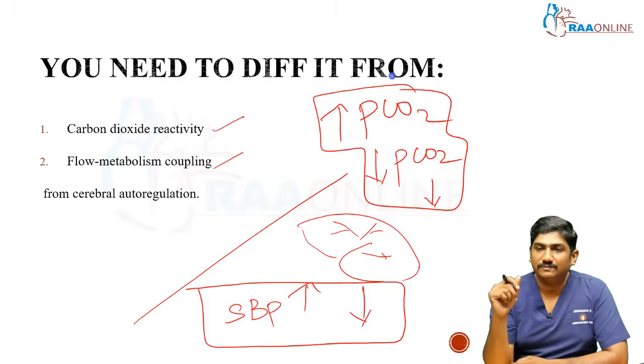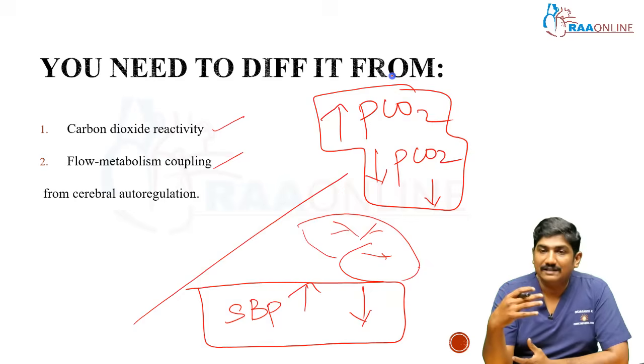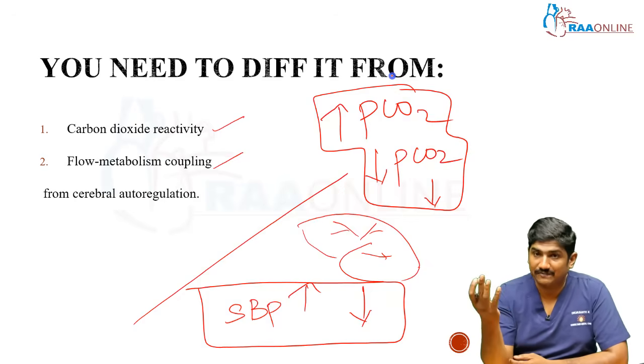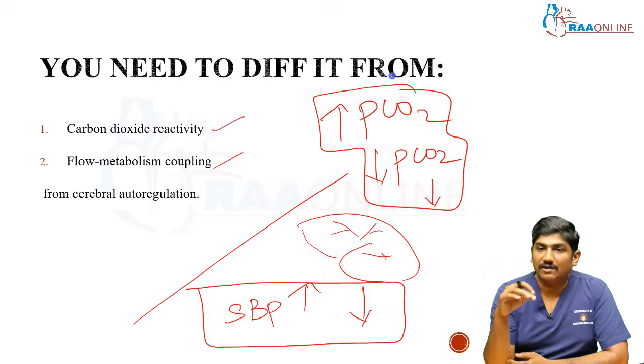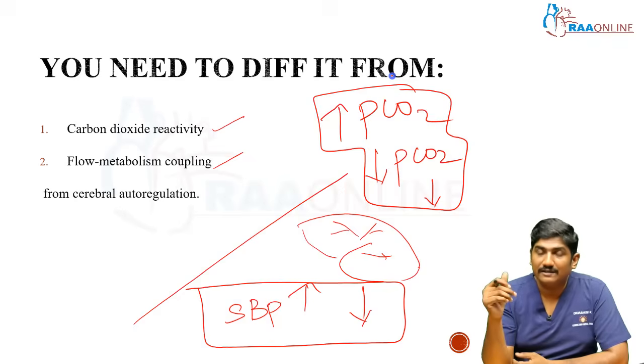You got it? So here, what we are speaking about, carbon dioxide reactivity, means I am talking about systemic carbon dioxide, right? The patient is not able to breathe well, and CO2 is getting stuck. This CO2 can go into the brain, which can cause dilatation, which increases the pressure. If you intubate the patient, or for some mechanism the patient is breathing very fast and CO2 comes down systemically, that is all through the body, then that can reach the brain as well, and the particular vasculature can come down. Okay, this is systemic carbon dioxide reactivity.